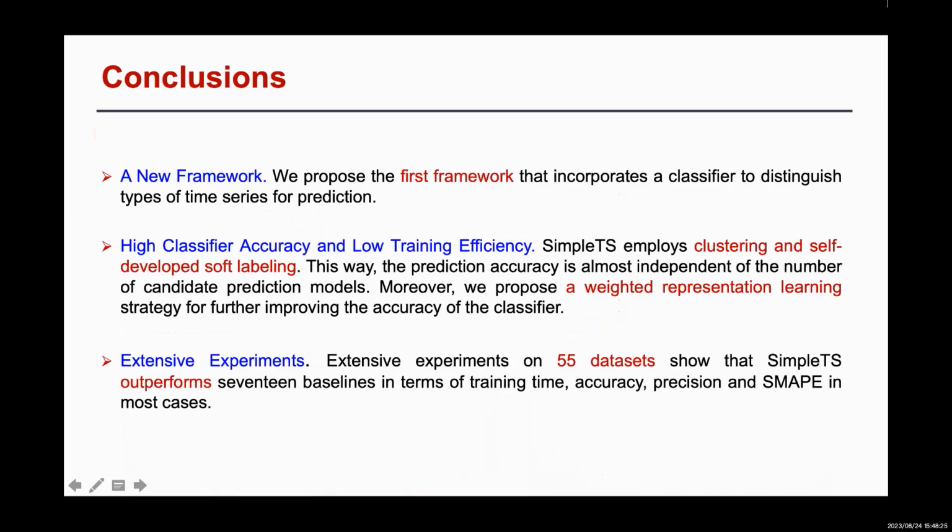Moreover, we propose a weighted representation learning strategy for further improving the accuracy of the classifier. Extensive experiments on 55 datasets show that SimpleTS outperforms 17 baselines in terms of training time, accuracy, precision, and SMAPE in most cases.